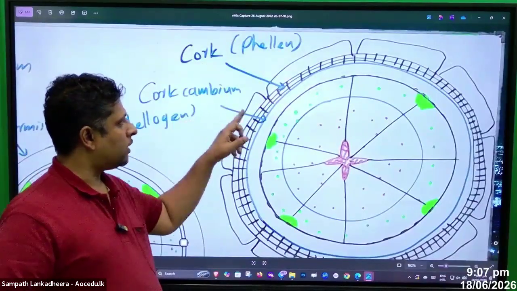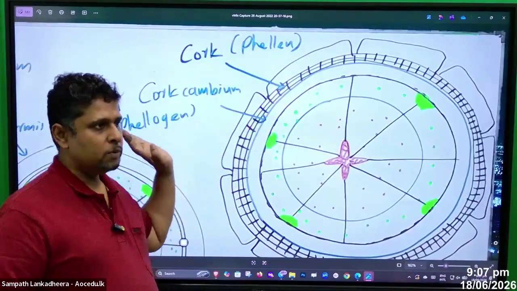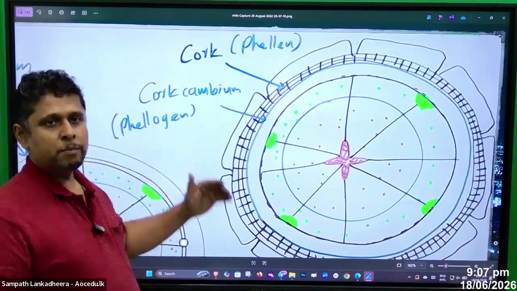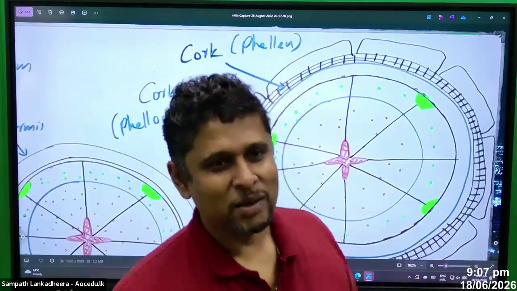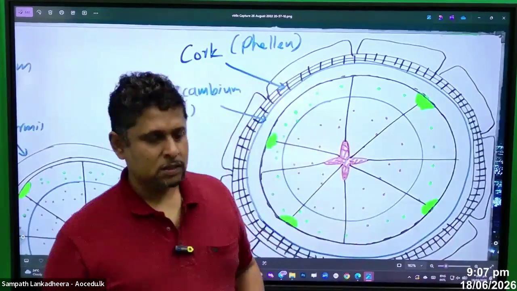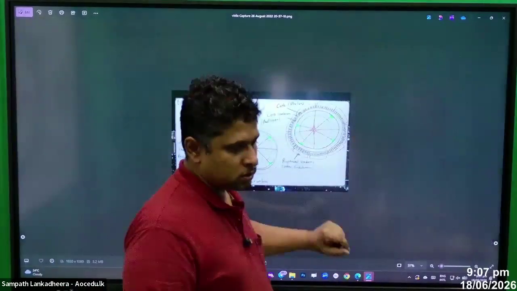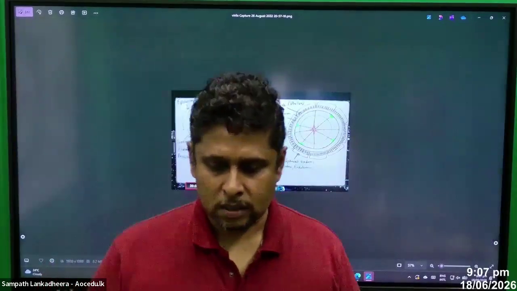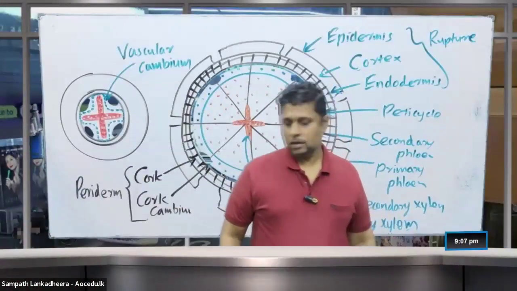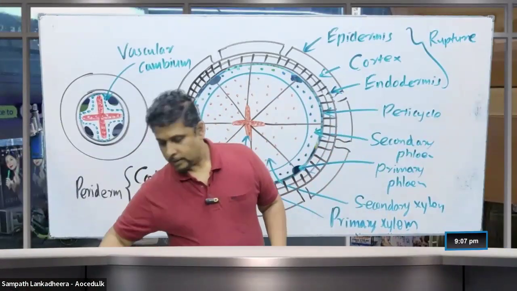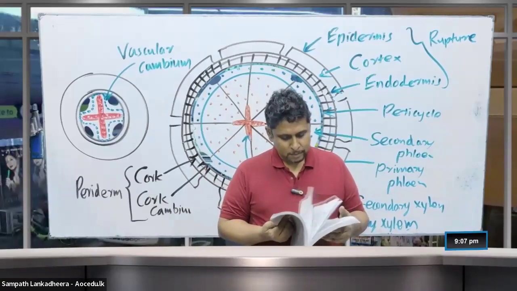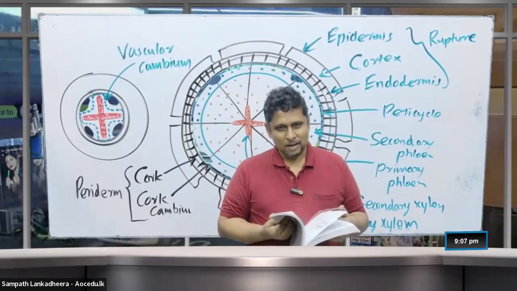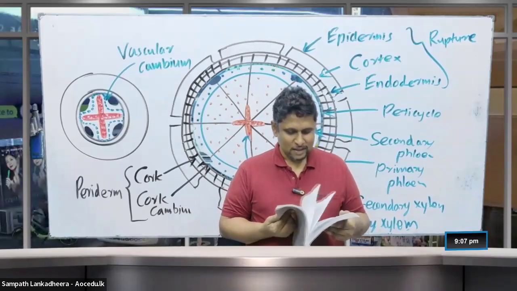So here the cork and the cork cambium together we call the periderm, right? So that is about the secondary growth process. So study, study. I have planned, people, even to discuss the plant diversity, but we'll postpone it to another day.